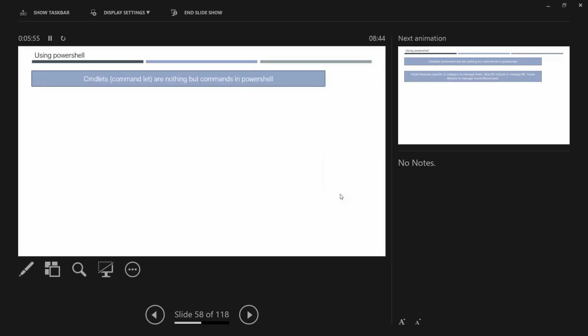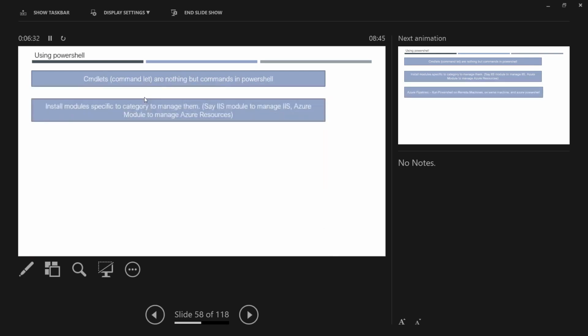So when you are using PowerShell, you don't call them PowerShell commands. When you use a term like commands, that gives an impression that you have not worked on PowerShell. So you basically call them cmdlets or command-lets. Even in the documentation you see cmdlets. You can call it a command-let or cmdlet, whichever way you are comfortable. Use this term when you are talking about PowerShell. It doesn't cause any problem, but it gives some impression to other people.